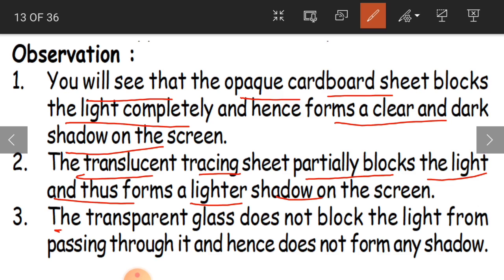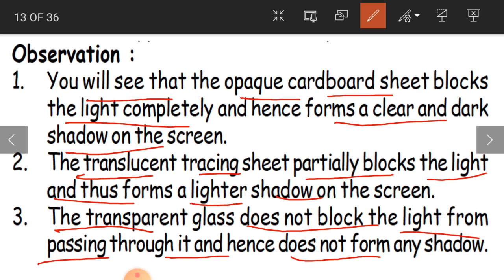Okay. And the third one, the transparent glass. It does not block the light from passing through it and hence does not form any shadow. If you take any transparent glass, this is not going to block the light. Because of that, there is no shadow on the screen.